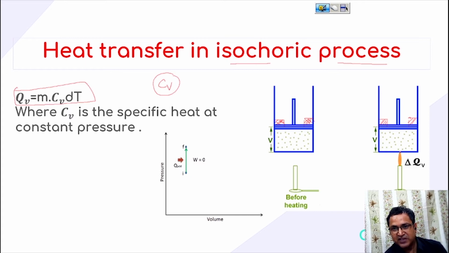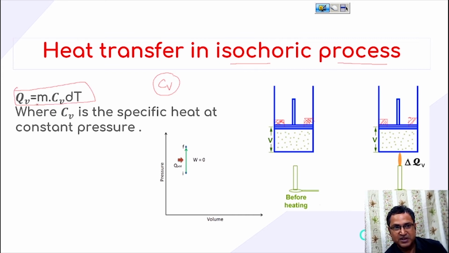Now suppose heat is given to this one, then what will happen? The gas inside this system gets agitated, and the randomness of the gas increases. Due to the increase in randomness, collisions take place, and because of the number of collisions, the temperature rises in this particular area. So there is a temperature difference, and once the temperature difference is there, heat transfer will definitely take place. But this heat transfer is at constant volume, that's why it is known as isochoric.